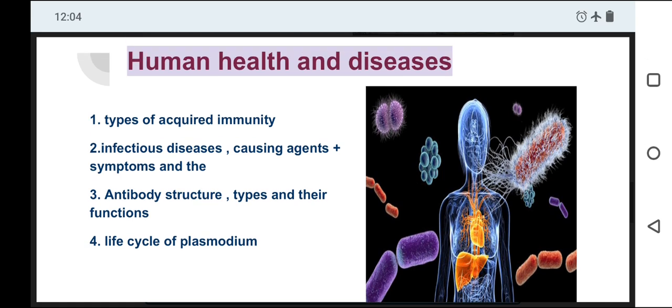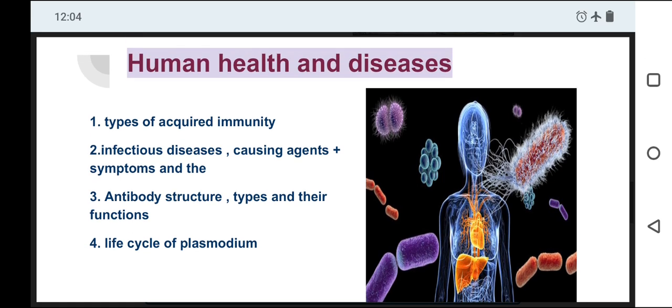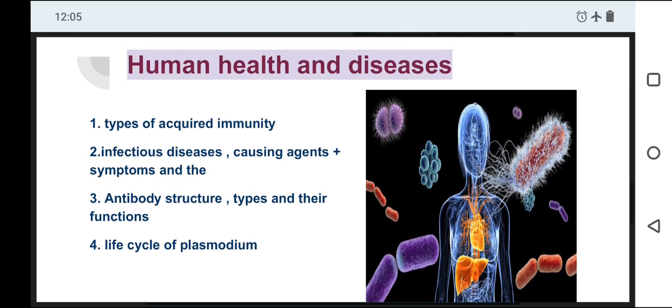Next, we have the life cycle of Plasmodium, which is the causative agent for malaria. You know that malaria requires two hosts: one is the living human being and the other is the living mosquito. So to complete the life cycle of Plasmodium, we need the two hosts. Those are the important topics of human health and diseases you have to study for your biology paper.